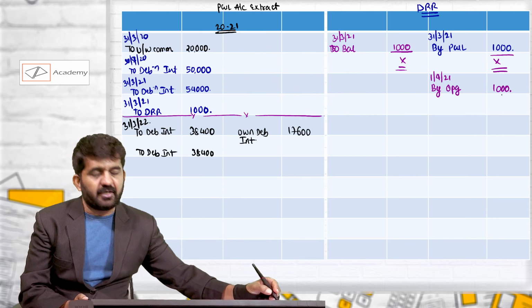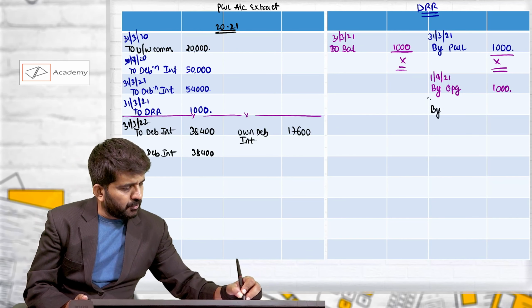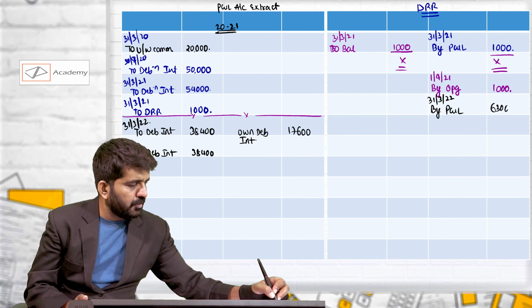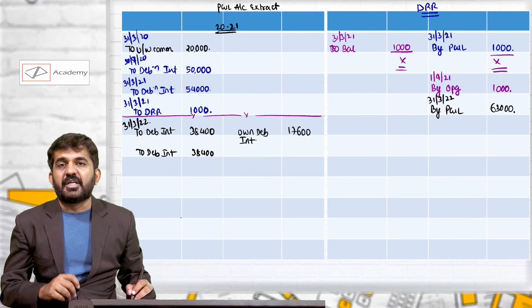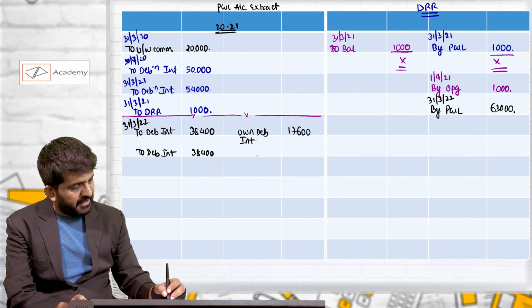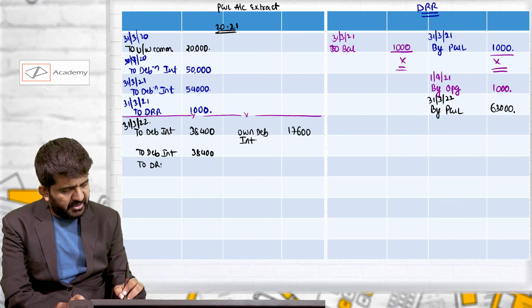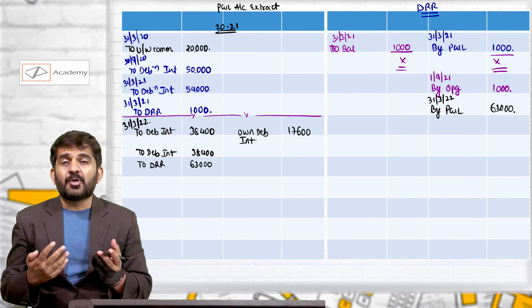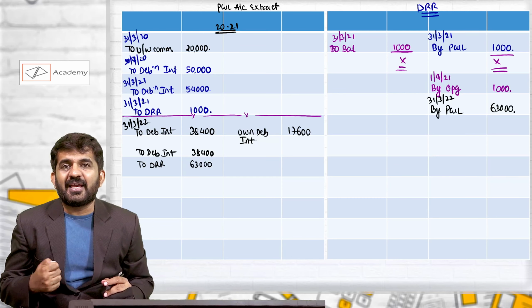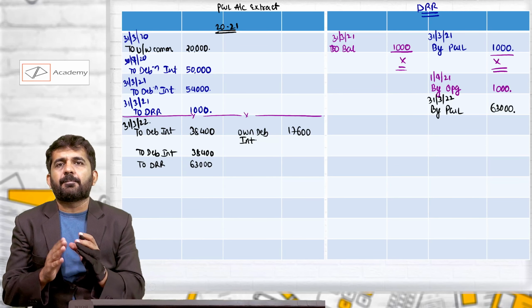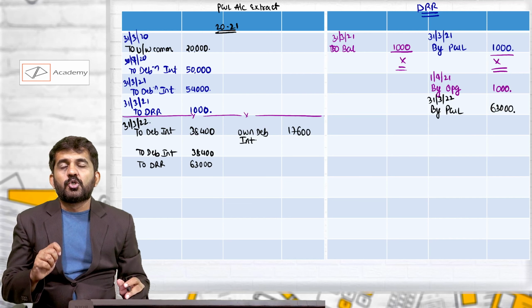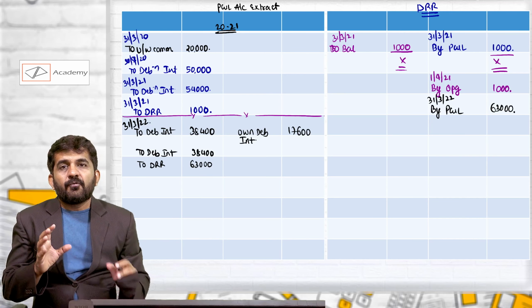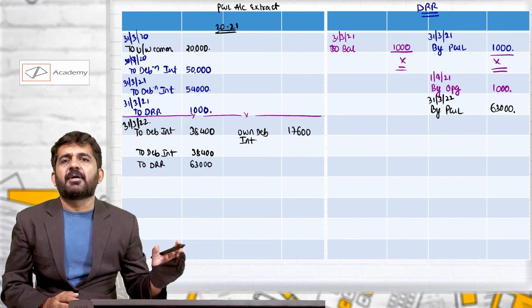What is balance in your DRR? 1,000. So 63,000 will be transferred on 31st March 2022 in reserve account, the DRR, debenture redemption reserve. So P&L account will be debited by 63,000 to DRR. Also it says you should be having on the last day of the previous year of redemption 15% DRR investment for the debentures which are redeemable in next year.